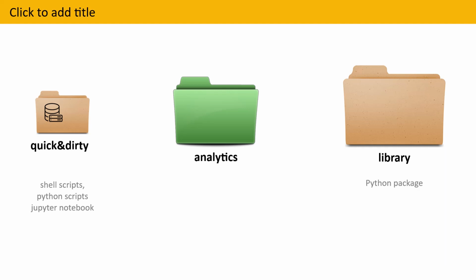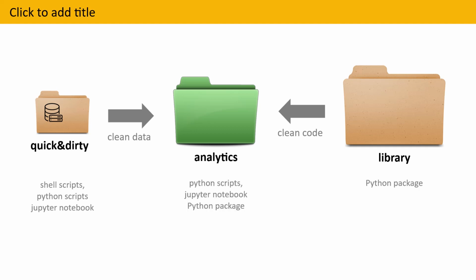In the analytics bucket, we can now use the clean data originating from the quick and dirty bucket and the clean and robust code from the library bucket. Since all the hard work was done when filling the quick and dirty and the library bucket, it is now easy to write data analytics code and avoid the mess we had before. Analytics code might be a Python script, a Jupyter notebook, or even a proper Python package. And the code quality will be somewhere between quick and dirty and library code.